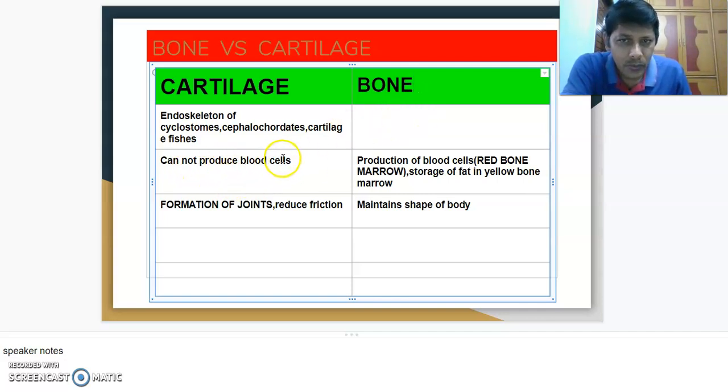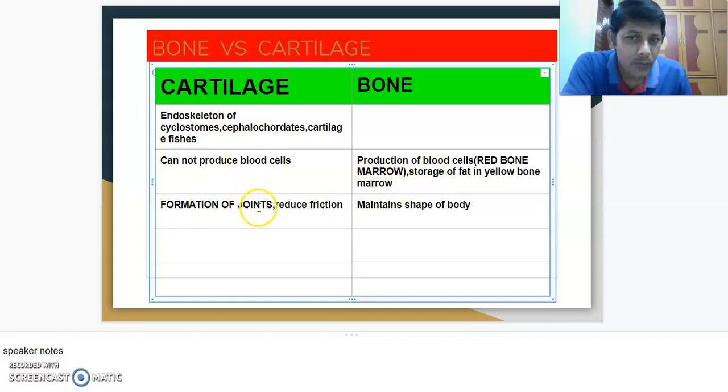Cartilage cannot produce blood cells, but bone can produce blood cells. You know that bone has red bone marrow. We discussed that earlier, the differences between red bone marrow and yellow bone marrow. Production of blood cells takes place in the red bone marrow. Storage of fat takes place in the yellow bone marrow.